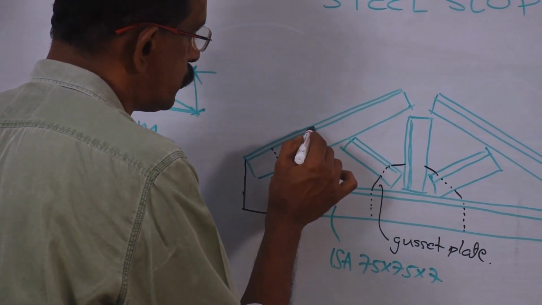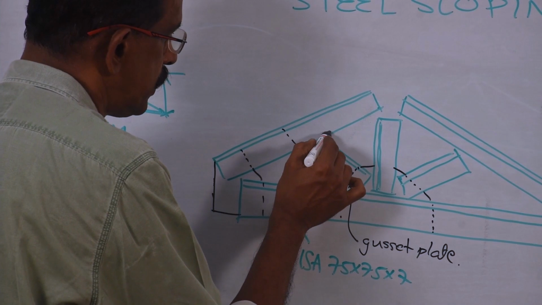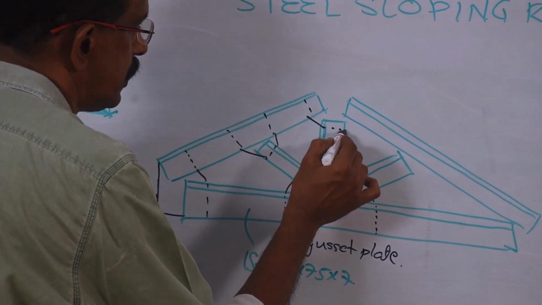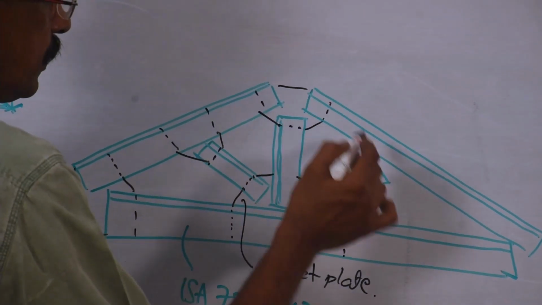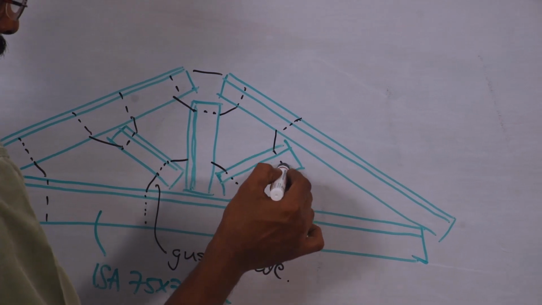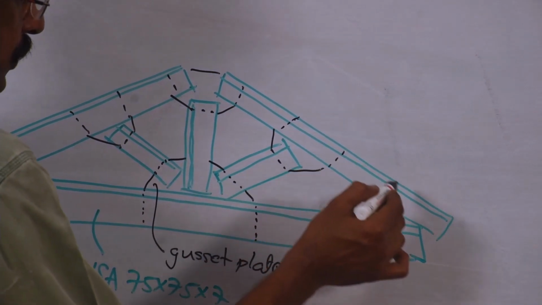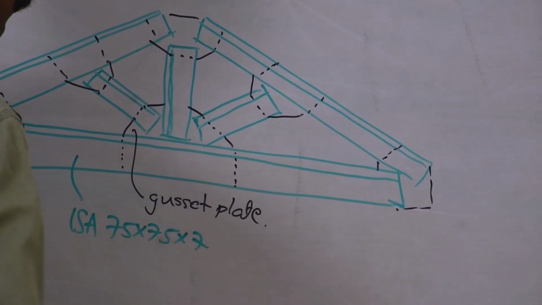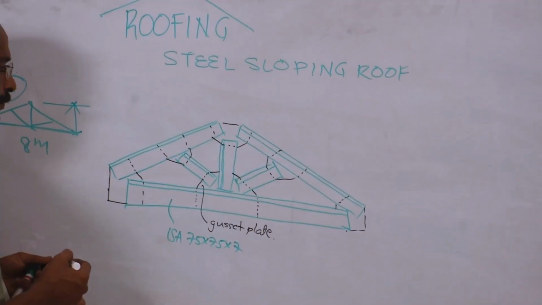So, here also 2 members, you have to join them again with gusset plate. Here another 2 members, join it by gusset plate. Here 3 members, join it by gusset plate. Here same as the left side. So, all the members of the truss, they are joined with the help of gusset plate.